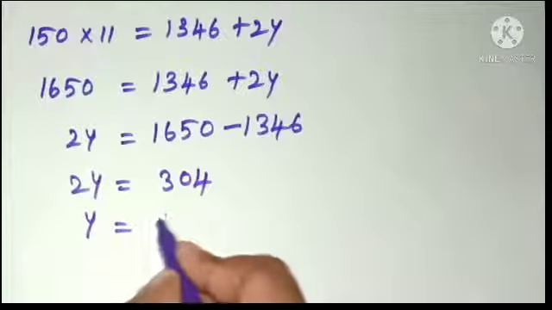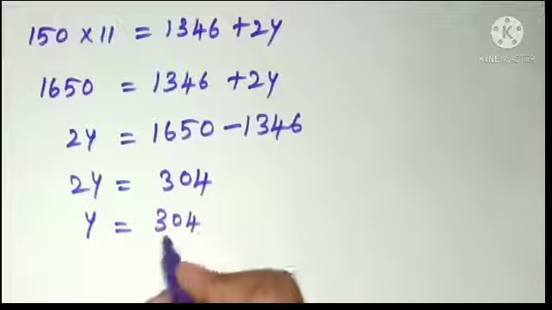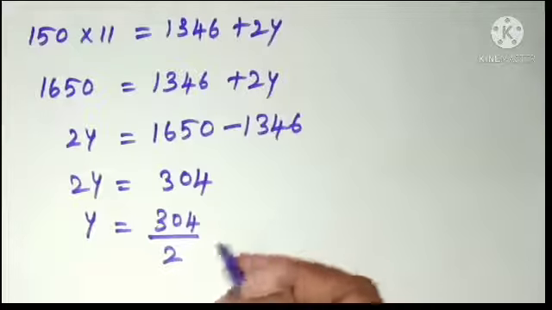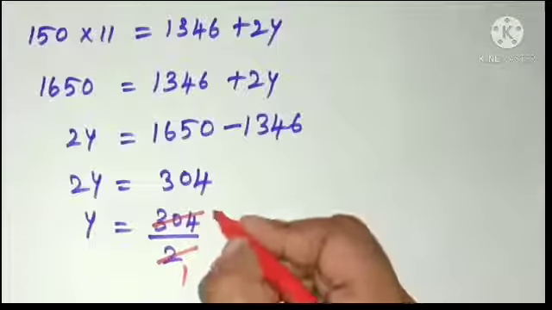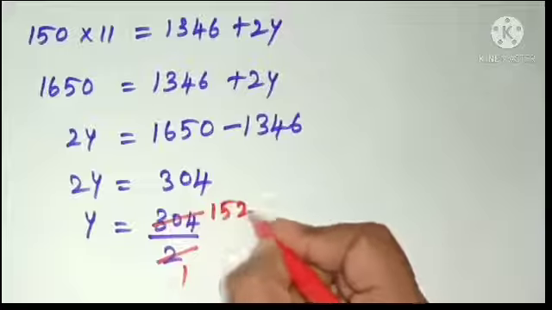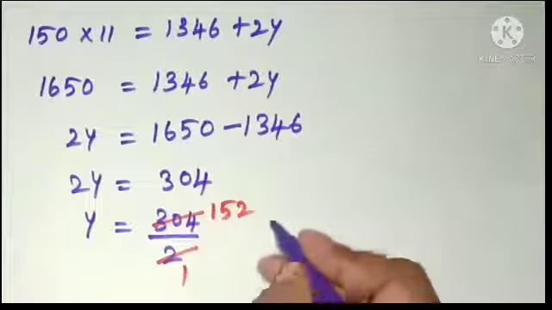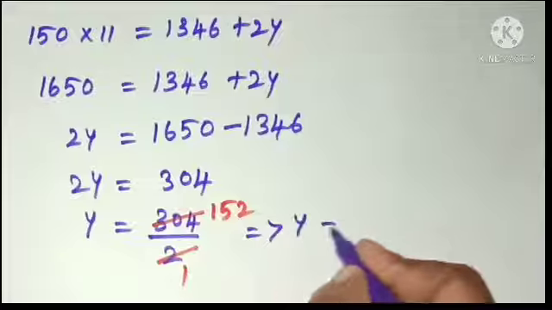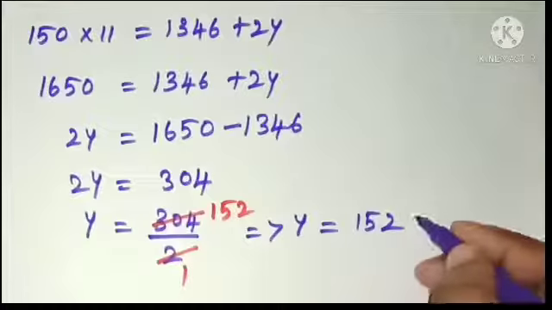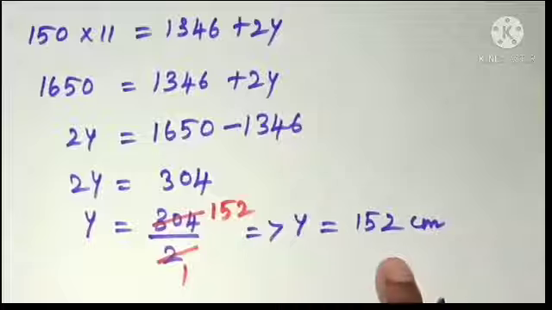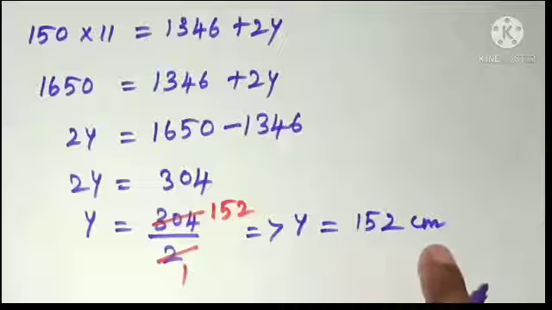Now y is equal to 304, this 2 becomes 1 by 2 on the other side. Now cancelling 304 by 2, we get 152. That is, the value of y is 152. That is, the height of one student is 152 centimeter, which is the unknown height of a student. y is equal to 152 centimeter.